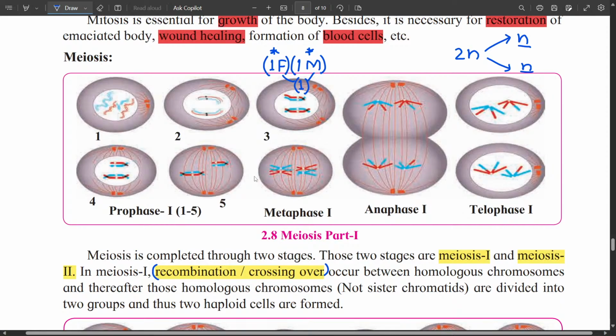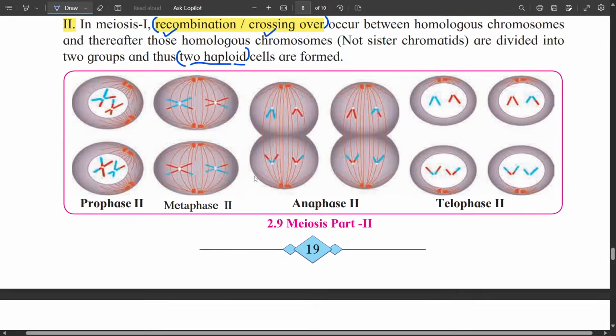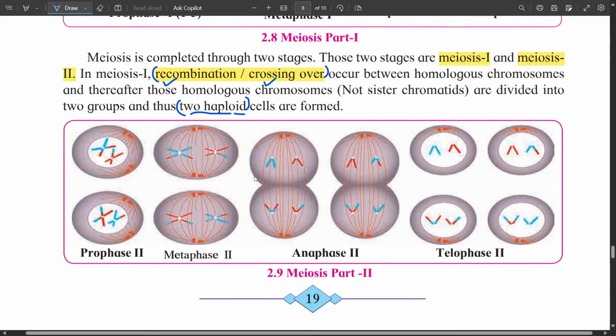So in meiosis 1, the main thing is recombination, crossing over, and hence two haploid cells are formed in meiosis 1. That means two cells having n chromosomes are formed. And these n chromosomes are different. They are formed by recombination, crossing over. Now meiosis 2 is just like mitosis. But this is mitosis of n chromosomes now.